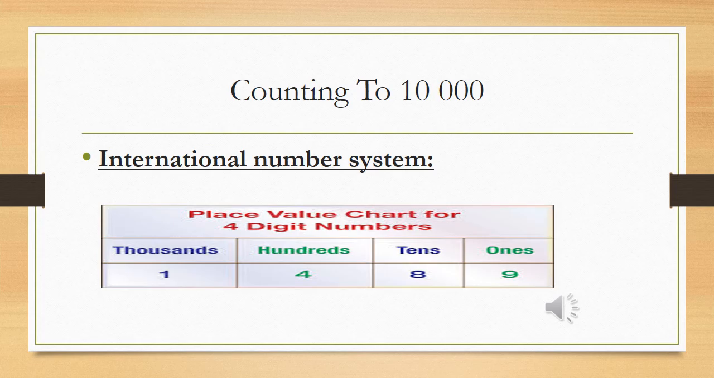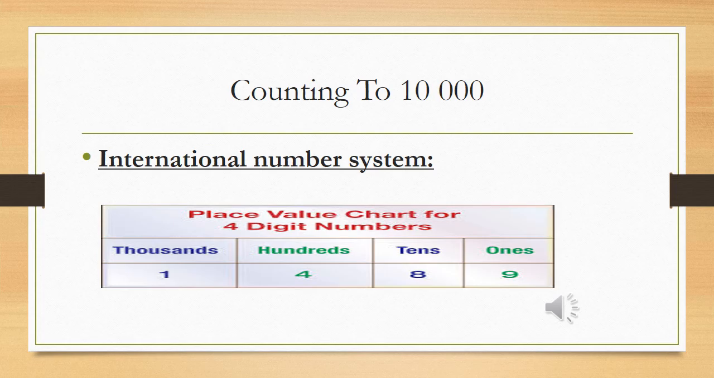In place value, there are many digits. By the combination of digits, we get a number. For example, a phone number has many digits in it, and by the combination of different digits, we get what is called a number.